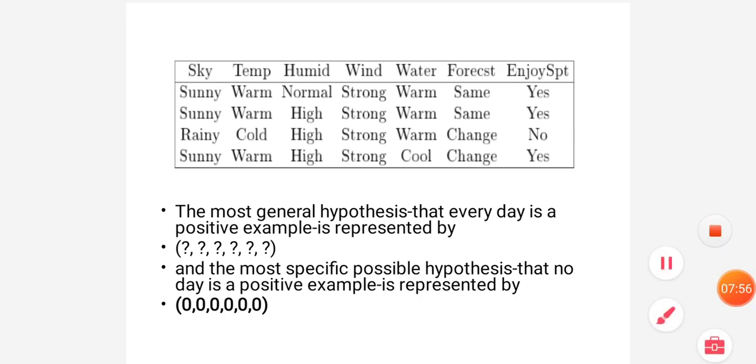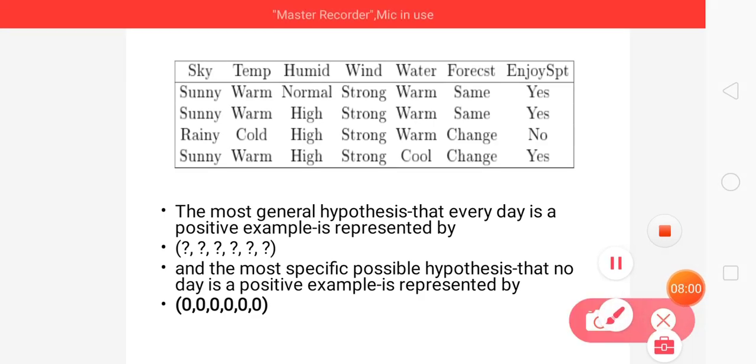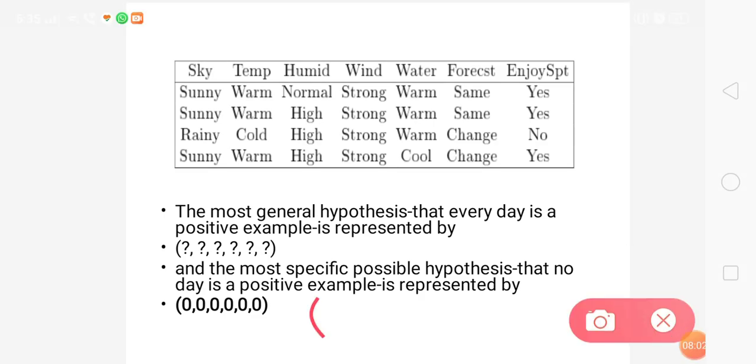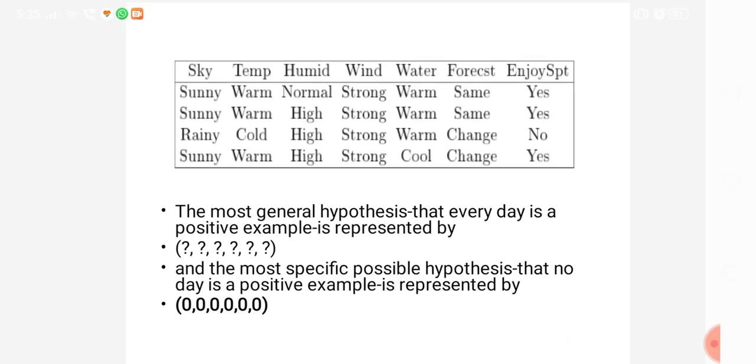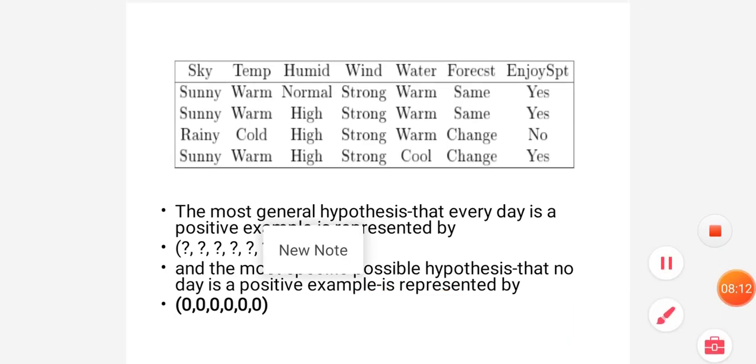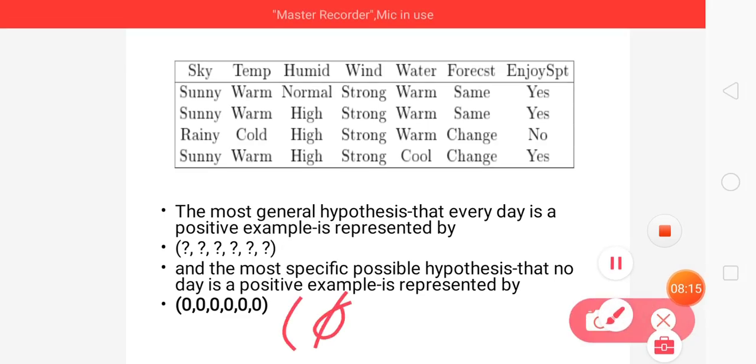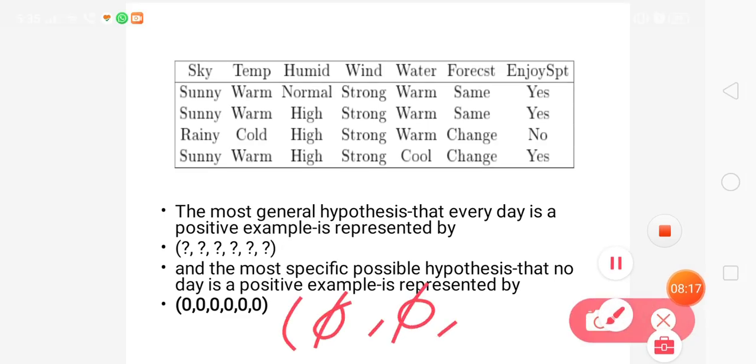To represent the negative, the no positive example, the values are represented with the empty set symbol. I am unable to give this example with the symbol here, it is not 0, it is represented with the null symbol. It doesn't accept any value.